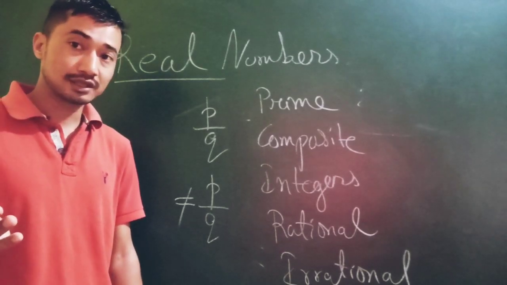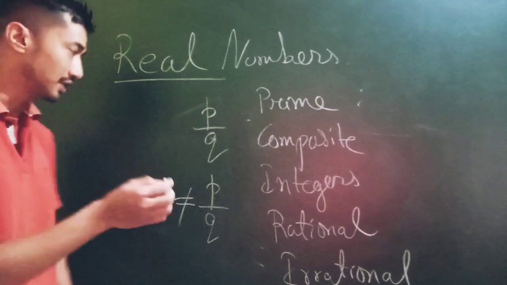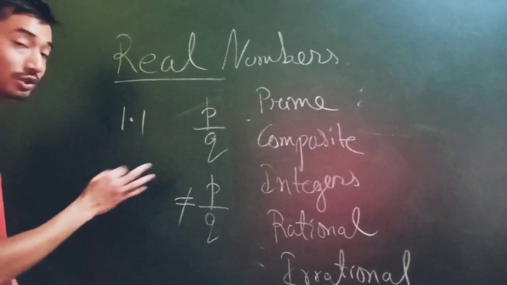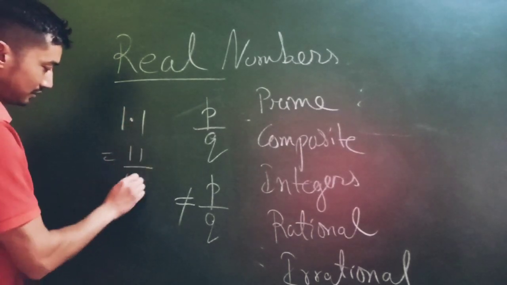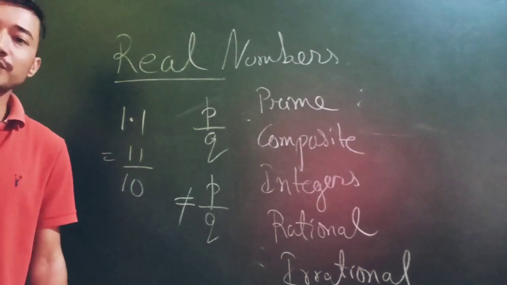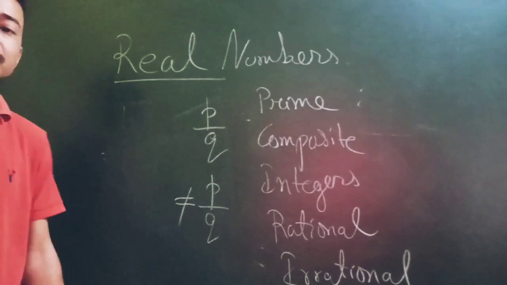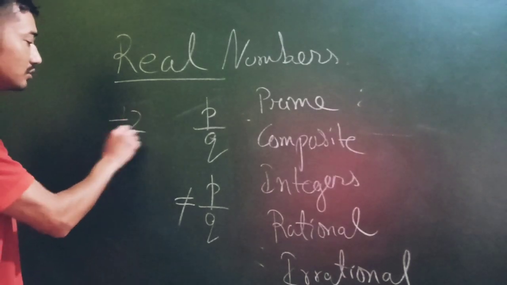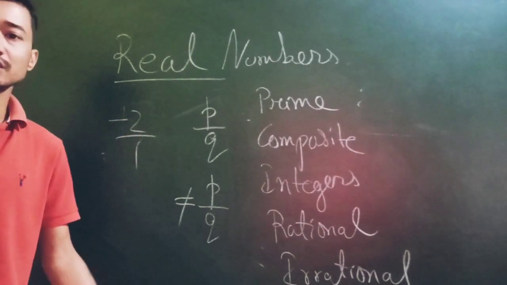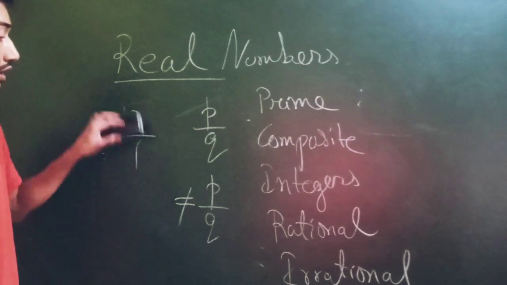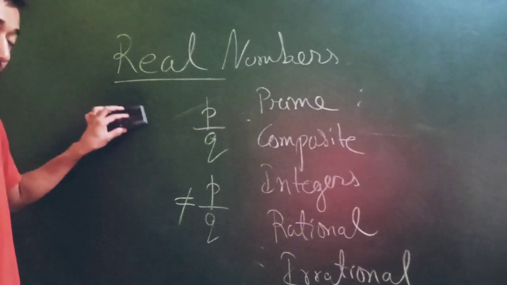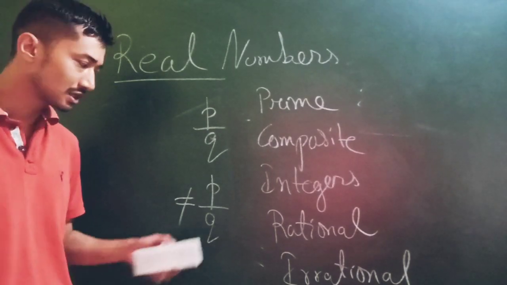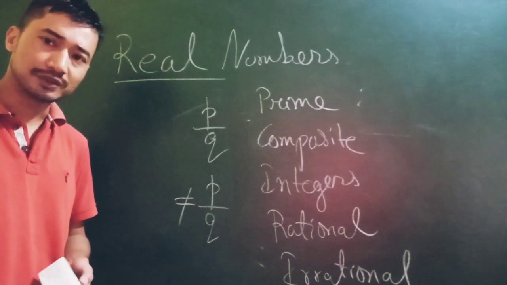Sometimes some of the answers that students give, like 1.1, sir. Okay, 1.1, but I'll show you a magic. See, I've written it in the form of p by q, so definitely it's not irrational. So many numbers, minus 2. Minus 2 is like minus 2 by 1, so that's also a rational number. So I think you understand the problem here, that we cannot easily find examples of numbers which cannot be written in the form of p by q.